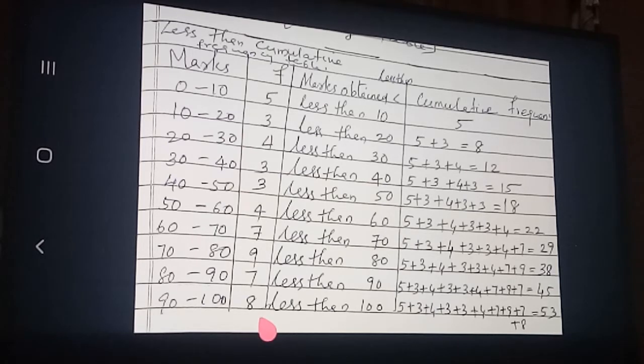Okay. So in this way you can make the less than cumulative frequency table. So for finding the median of a class, when we are making the table, this table only we are going to make. Okay. First class, then frequency, then cumulative frequency. These columns you need. Okay. Are you clear now? So now we are moving to another type of cumulative frequency table that we call more than or equal to.